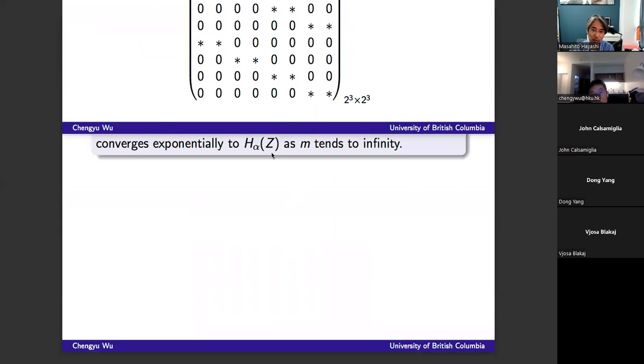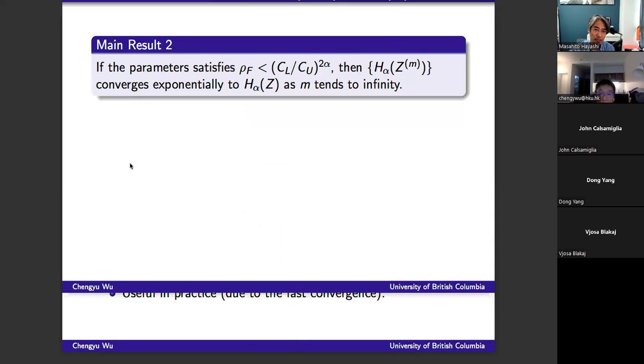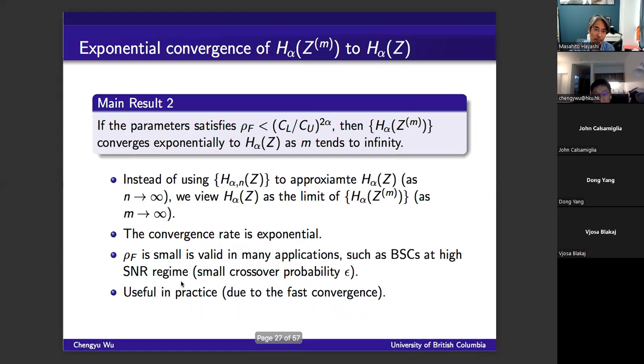So by doing this, you can get our second main result, which says that under some conditions on the constants in our assumption, the Renyi entropy rate of the Markov approximation will converge exponentially to the Renyi entropy rate of the original process. And why is this useful? Because in practice, we have a faster convergence rate. Basically, we have an exponential convergence, which is much faster than the polynomial convergence rate. So it may be useful in practice.